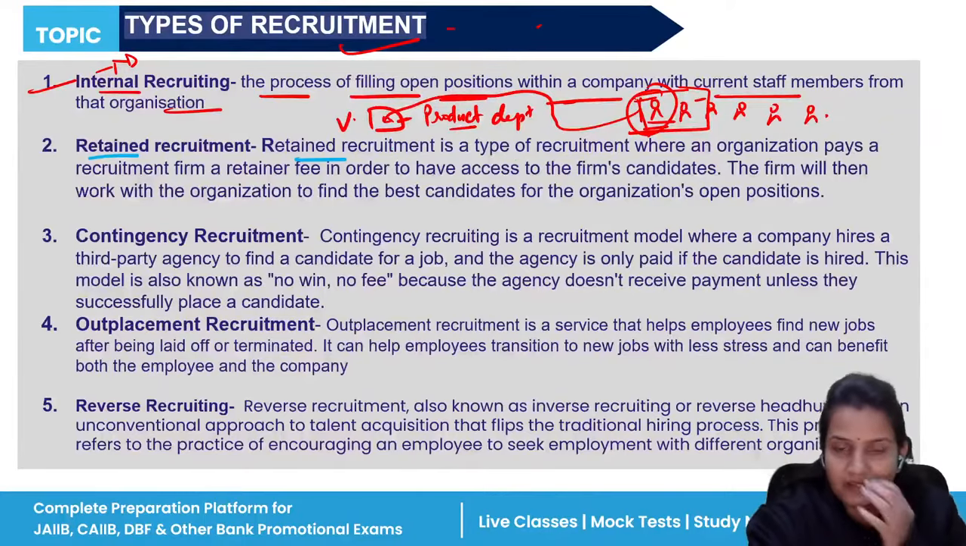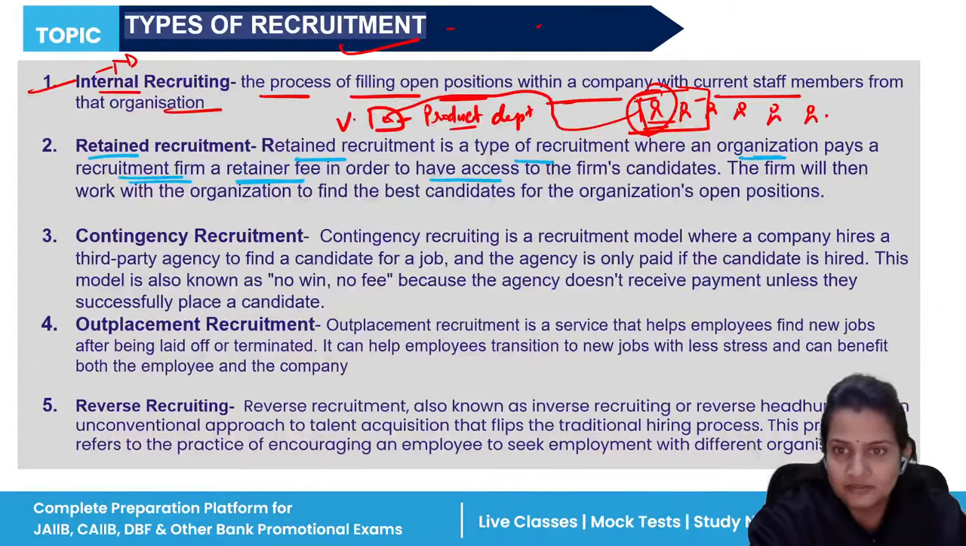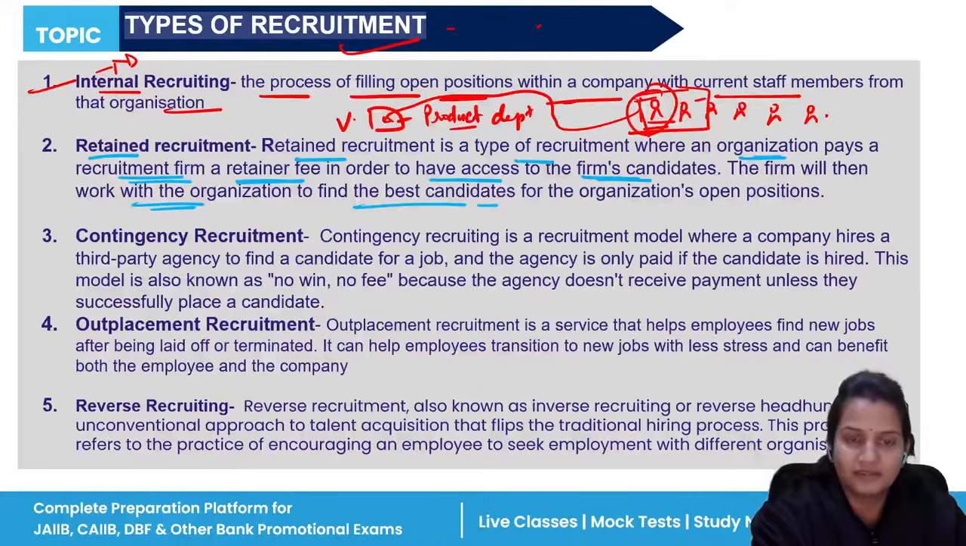So retained recruitment is a type of recruitment where an organization pays a recruitment firm a retainer fee. The fee is known as a retainer fee, in order to have access to the firm's candidates. The firm will then work with the organization to find the best candidate. Once the recruitment firm says, yes, this is the person who can work in your company, the firm will go and find the candidate so that this position can be filled in a good manner. So this is retained recruitment.